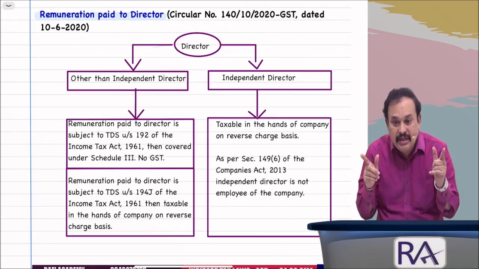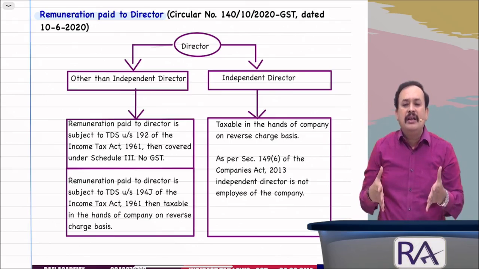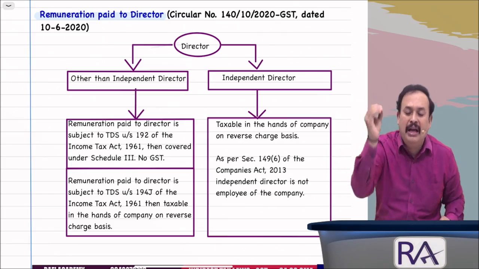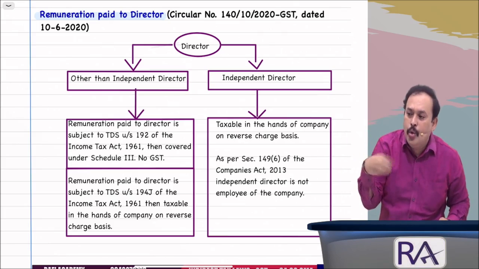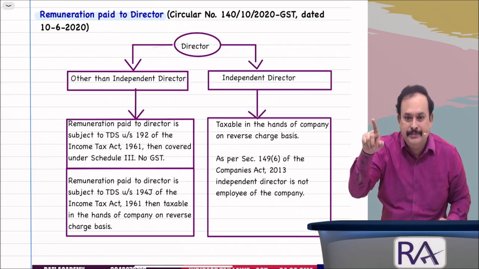Am I right? If it is not in the course of employment, obviously it will fall under the GST category. Yes, it will attract GST. It is a supply. When it comes to supply, who is liable to pay GST in the case of director remuneration which does not come under the purview of employment?